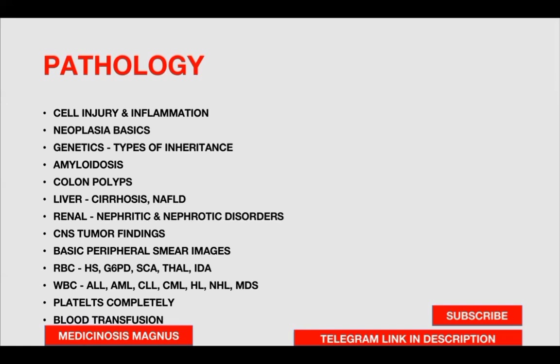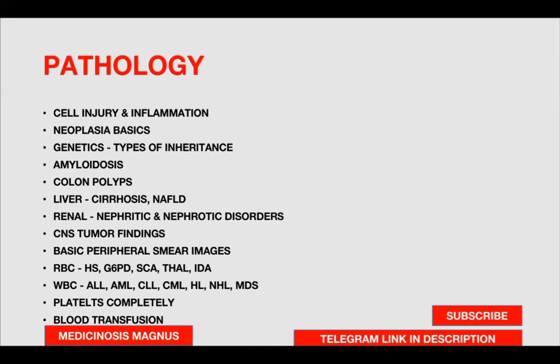hereditary spherocytosis, G6PD disorder, sickle cell anemia, thalassemia, and iron deficiency anemia. WBC, all the leukemias and lymphomas and myelodysplastic syndromes. In hematology, everything is important. That's why I've mentioned all the leukemias and lymphomas. Platelets also completely.